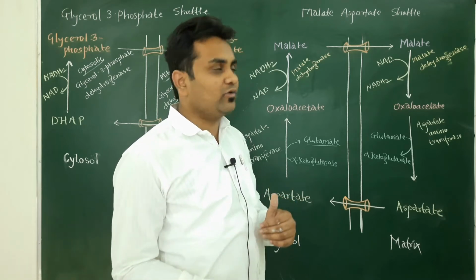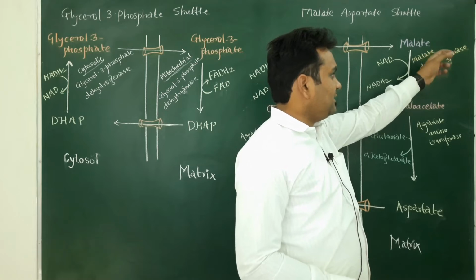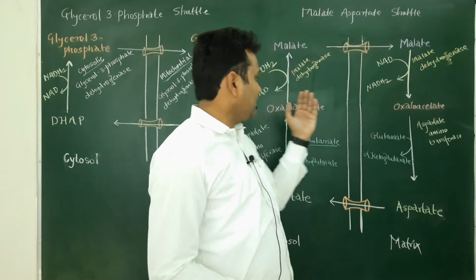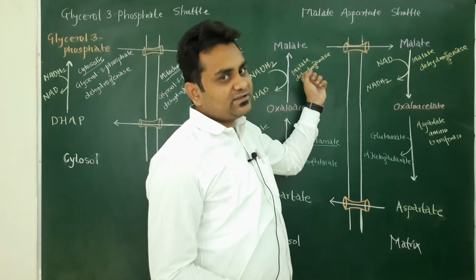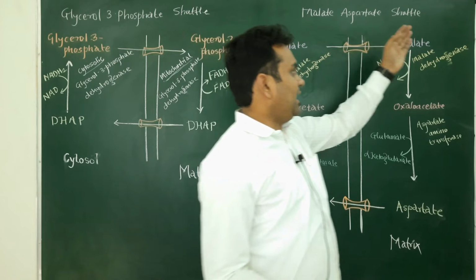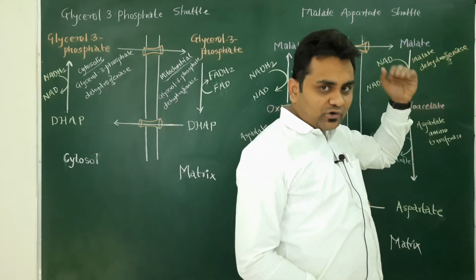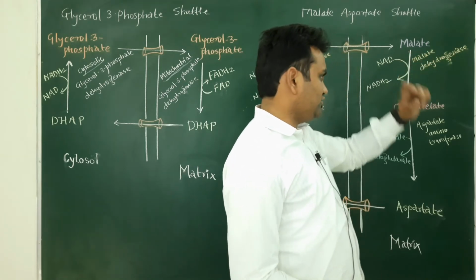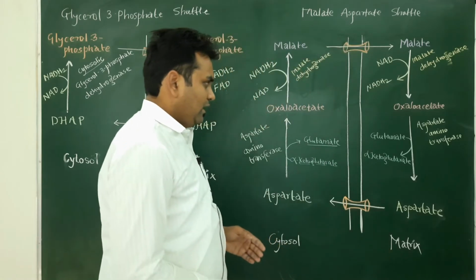Then it will again donate the hydrogen. So malate donates the hydrogen with the help of the enzyme malate dehydrogenase. So the enzyme name is the same on both sides. Oxaloacetate becomes malate in the presence of the enzyme malate dehydrogenase, and the hydrogens of the malate get removed by the malate dehydrogenase enzyme, and it will become oxaloacetate again.